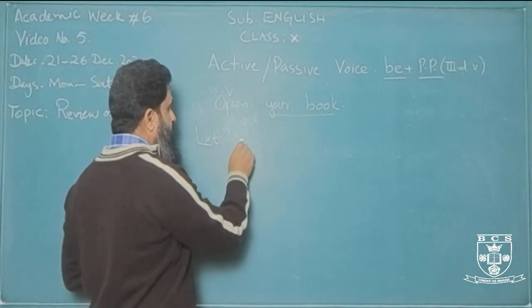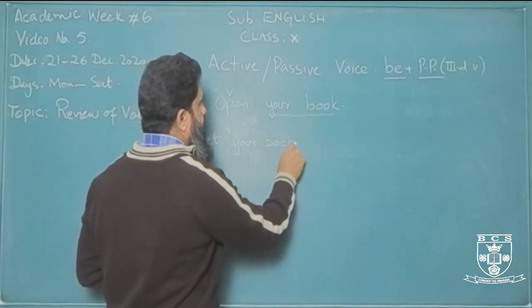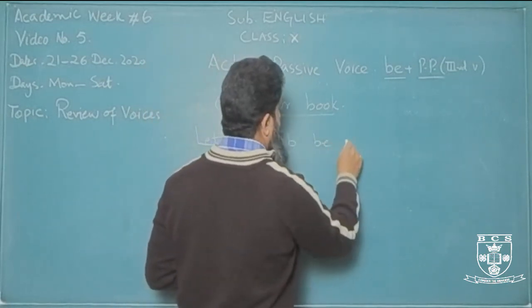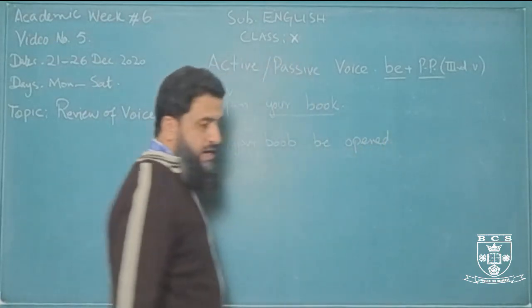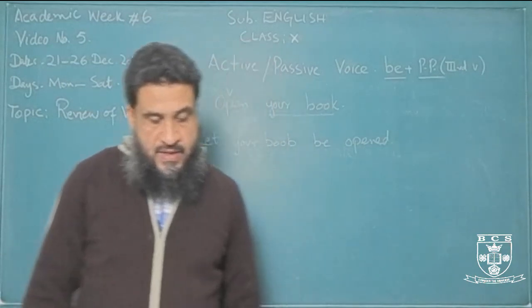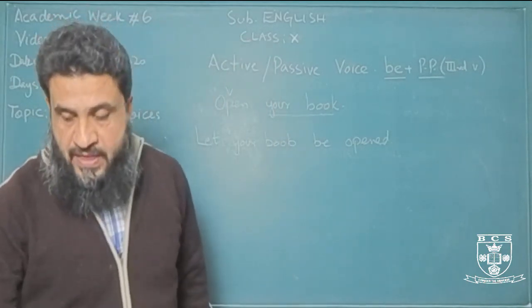Let your book. And then we simply place be plus the third form of the verb, opened. Let your book be opened. All right. So this is how we change imperative sentences.